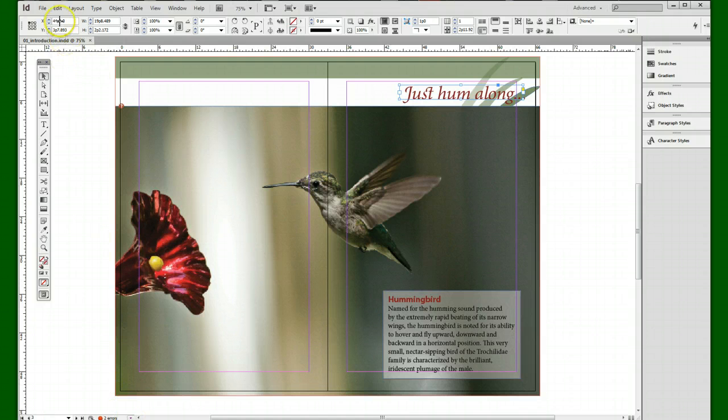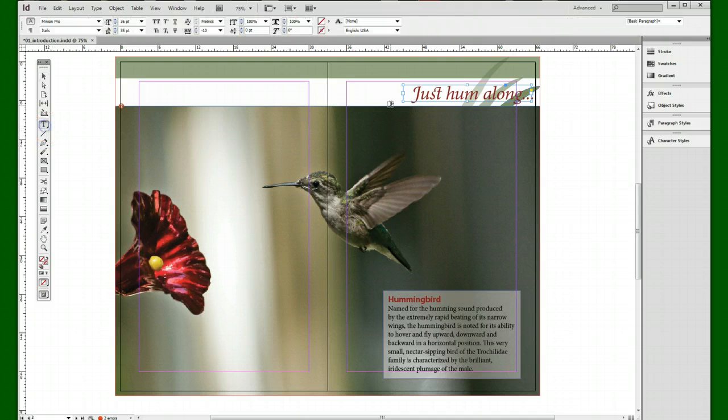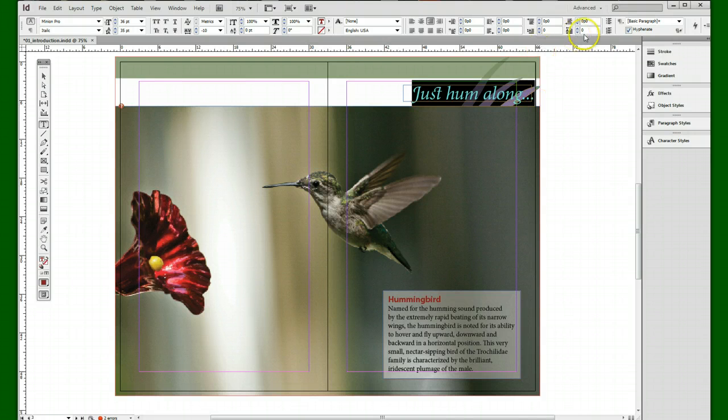In the control panel, click the X, Y, W, H arrows to see how you can reposition the selected text frame and change its dimensions. Using the Type tool, select the text Just Hum Along. The control panel now provides options for controlling paragraph and formatting. Click the pasteboard to deselect the text.